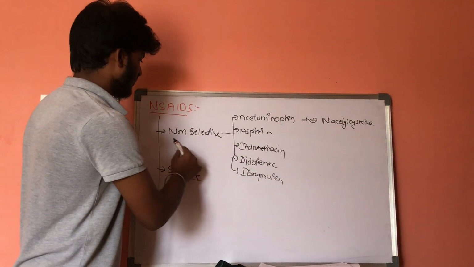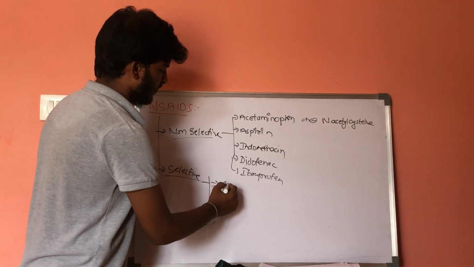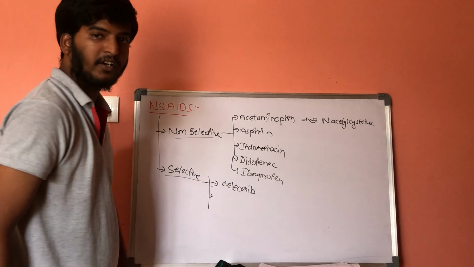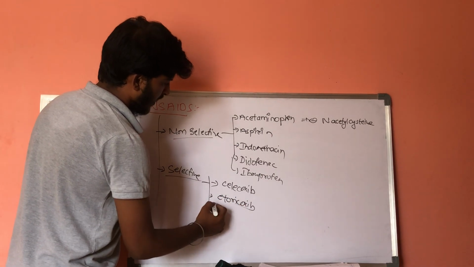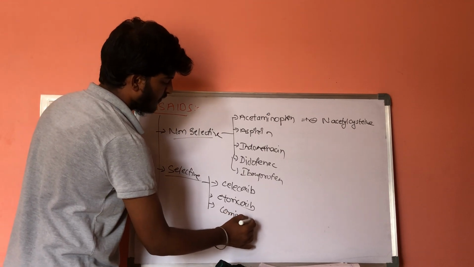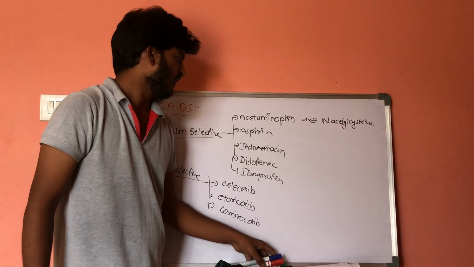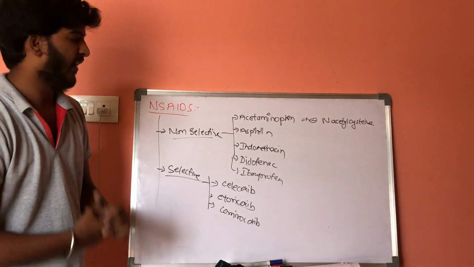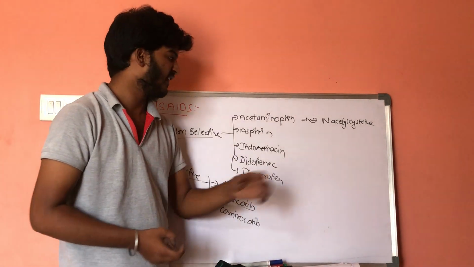Let us come to the selective anti-inflammatory drugs. The first one is celecoxib, the next is etoricoxib, and the last one is lumiracoxib. So these are some non-steroidal anti-inflammatory drugs. These are the autocoids we have discussed, along with anti-inflammatory drugs, antiserotonin drugs, and drugs which block PGEs and leukotrienes.